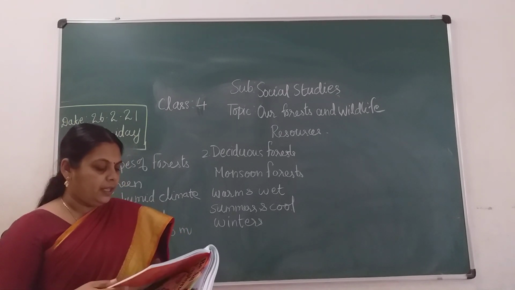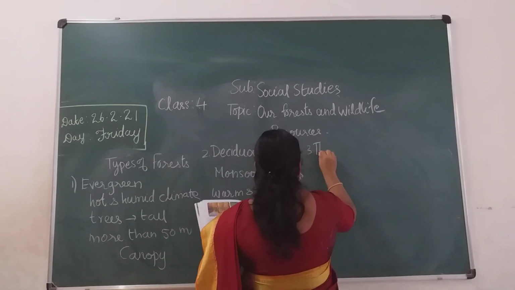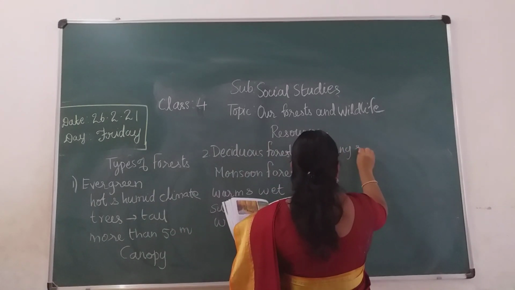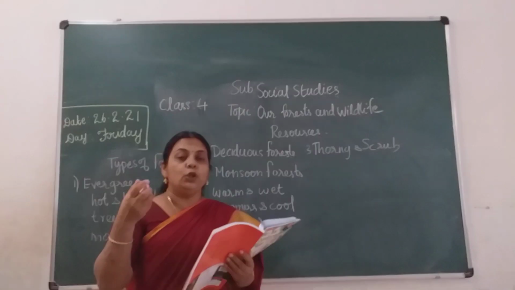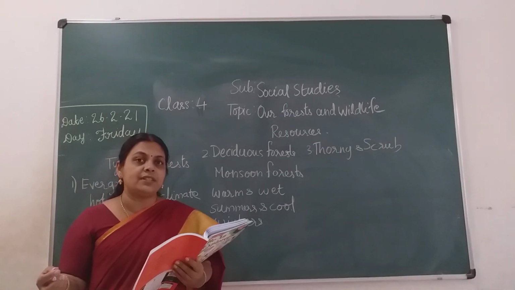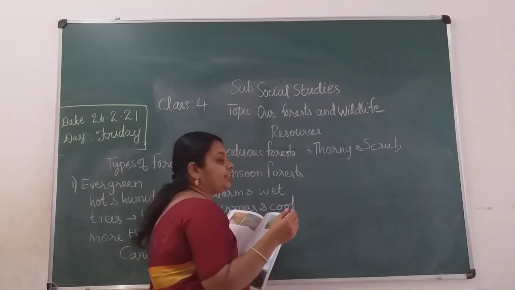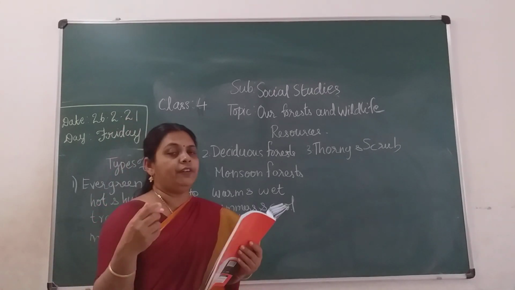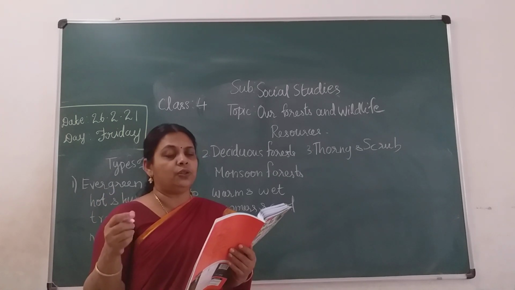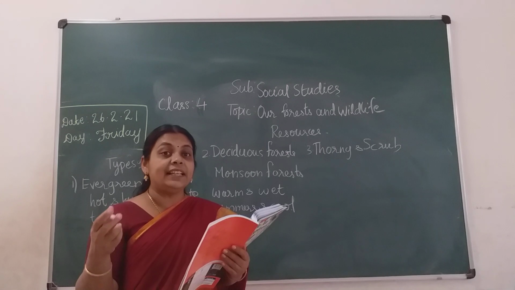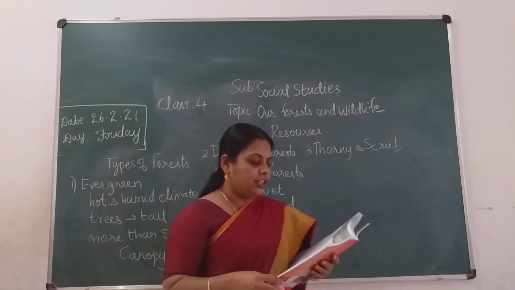Then the next one is the thorny and scrub forest. In this, the plants or trees have long roots, small leaves, thorns and thick bark, and they can survive without water for a longer period. You can find these plants and trees in the regions of Rajasthan and parts of Gujarat. You have the cactus, kikar, and trees like those over there, then date palm and thorny shrubs.